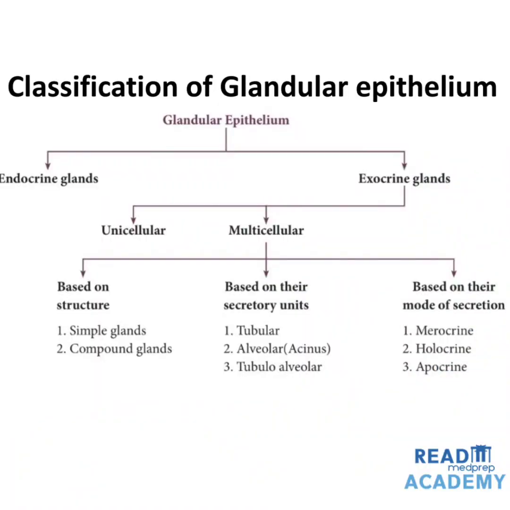Now here you can see the classification of glandular epithelium. The glandular epithelium can be endocrine glands and exocrine glands. The exocrine glands are made up of unicellular or multicellular glands. Multicellular glands can be classified based on structure, as simple glands and compound glands. Based on the secretory units: tubular, alveolar or acinar, and tubuloalveolar. Based on their mode of function: merocrine, holocrine and apocrine.